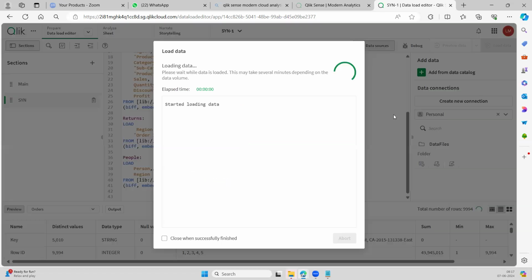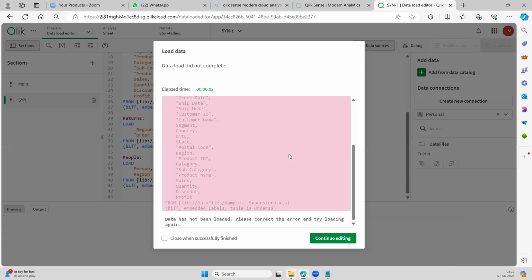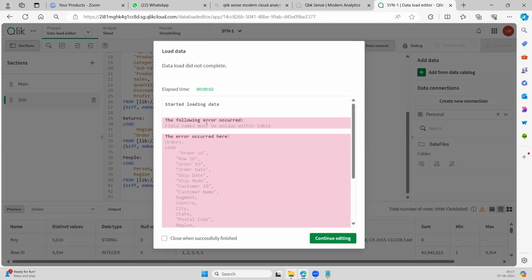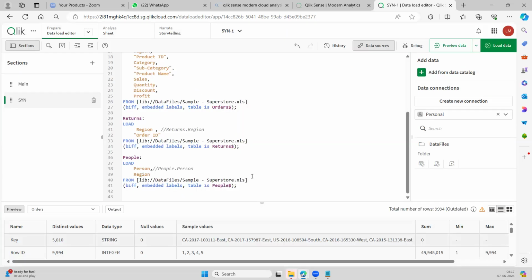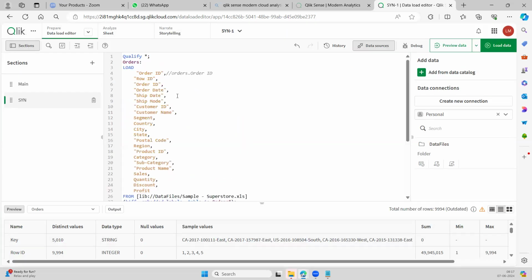Let me load the data and let's see how that will be changed. It is throwing an error, because we have to remove this one, right? While creating the concatenated column, we had added it. It is showing that these tables have the same common column name, so that's what we have to remove.